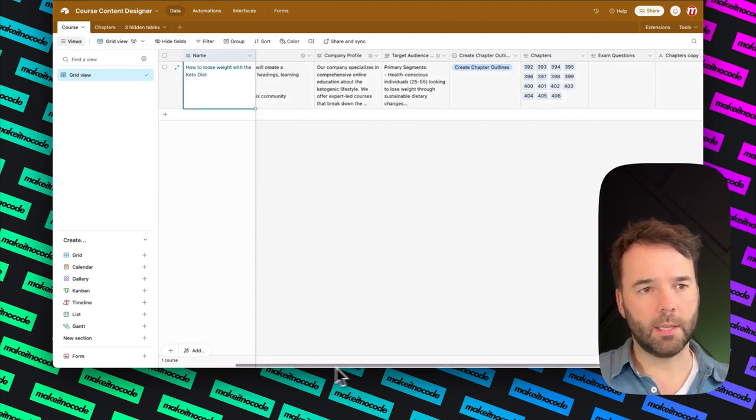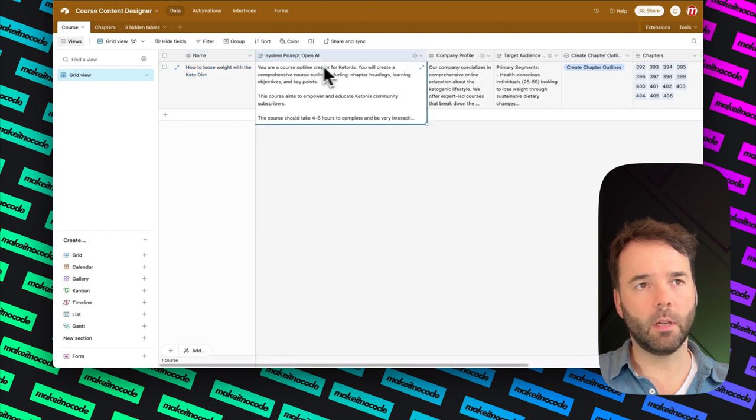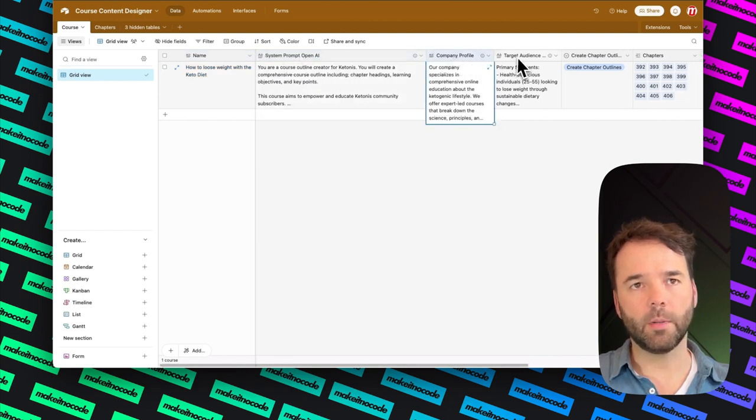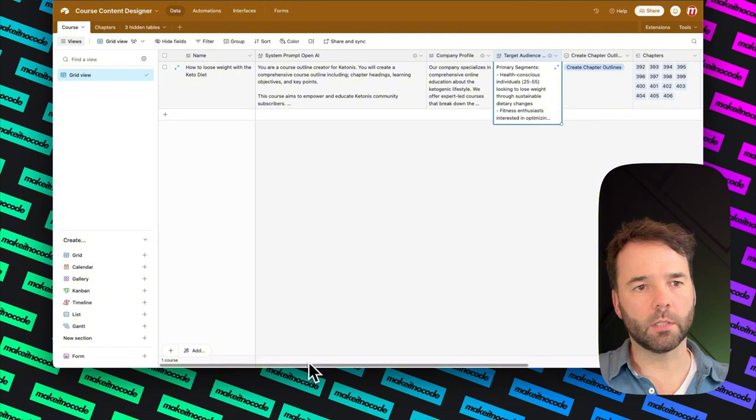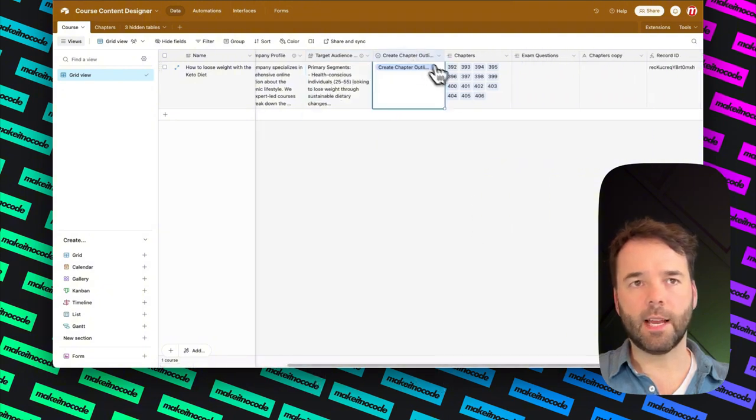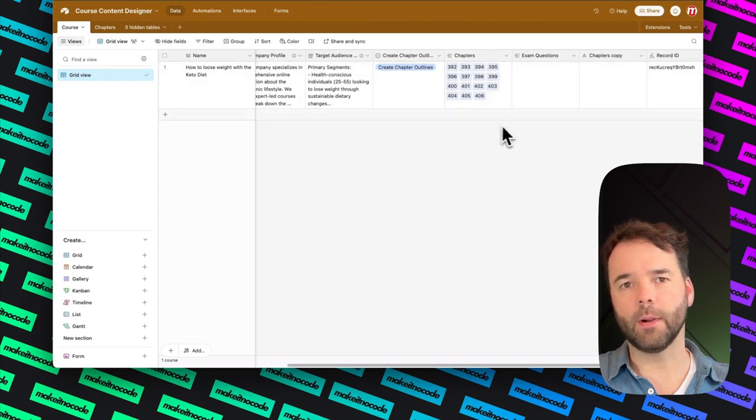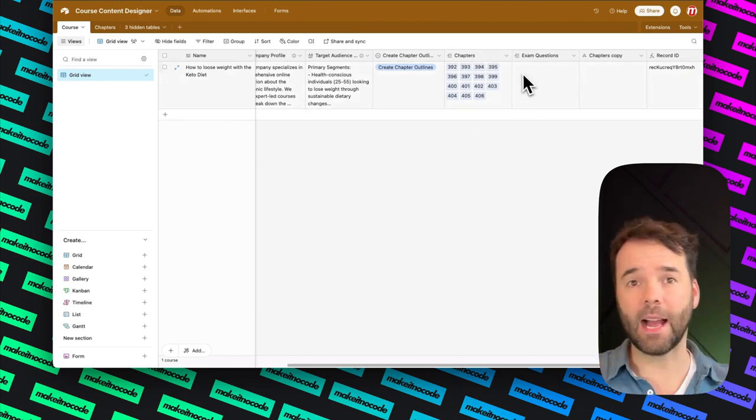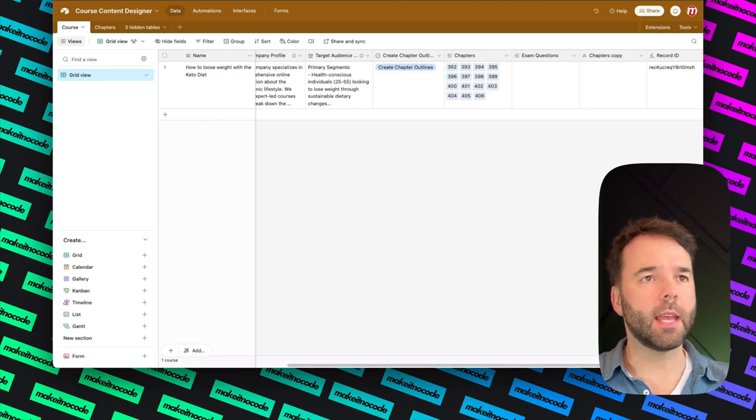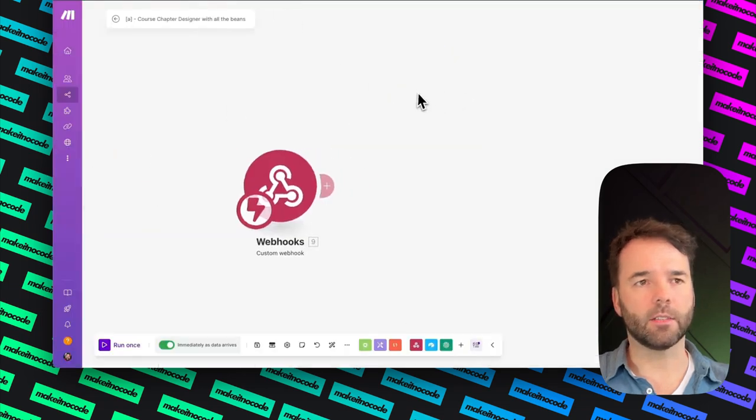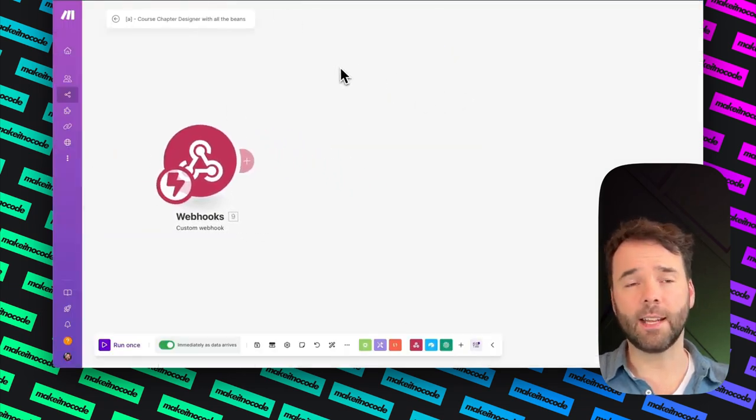So it will be, in this case, name, system prompt OpenAI, company profile, target audience, create an outline, and this is a drop-down menu, and then this will populate by itself because we're pushing everything back to that initial step. So here we go. So we are here. So the next thing I need to do, I need to connect on that database.